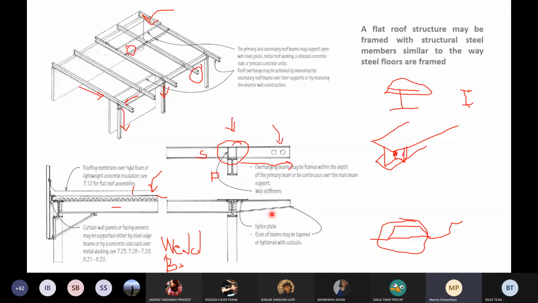There's also a plate on top here to join these together. Again, that can be welded. Above that, you continue to have your corrugated sheet or your concrete panels or tiles or whatever it is. Have you got this? Have you got this very simple basic principle of doing this? Yep. Okay.